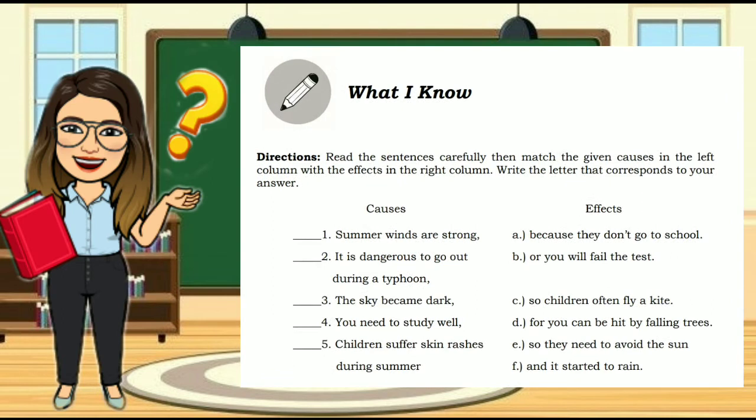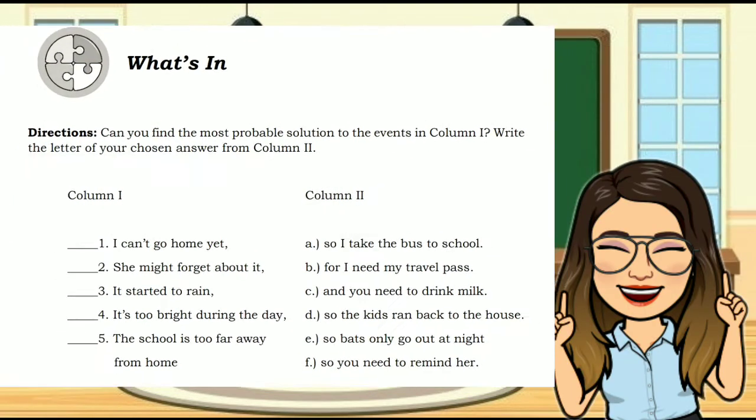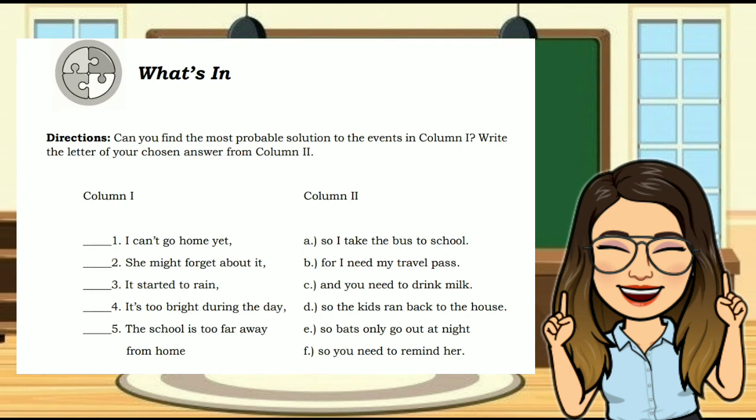Let us start with the "What I Know" part. Read the sentences carefully, then match the given causes in the left column with the effects in the right column. Write the letter that corresponds to your answer. What's In? Can you find the most probable solution to the events in column 1? Write the letter of your chosen answer from column 2.